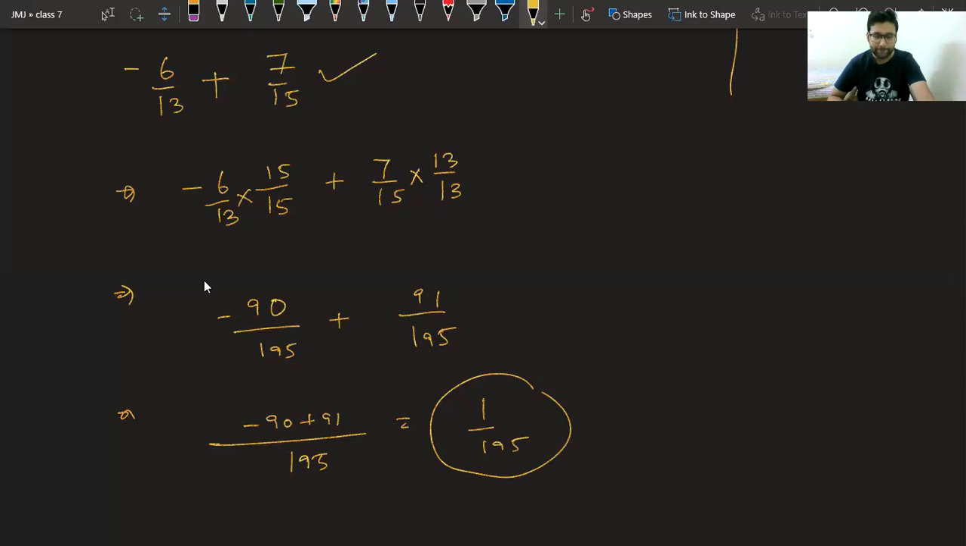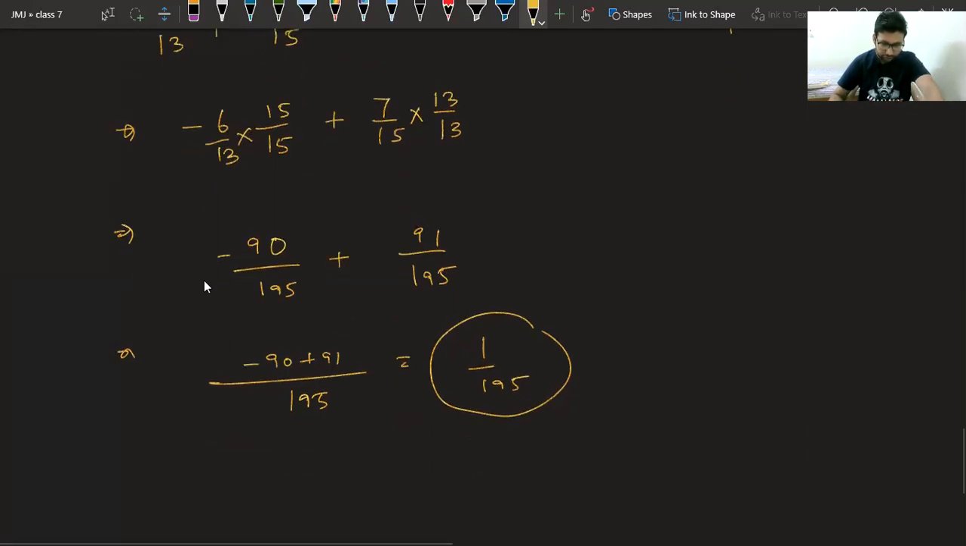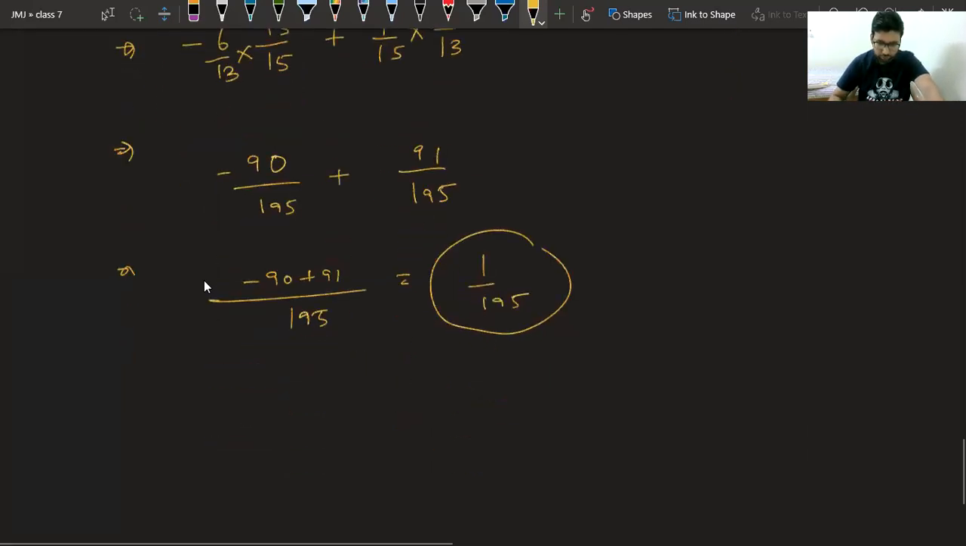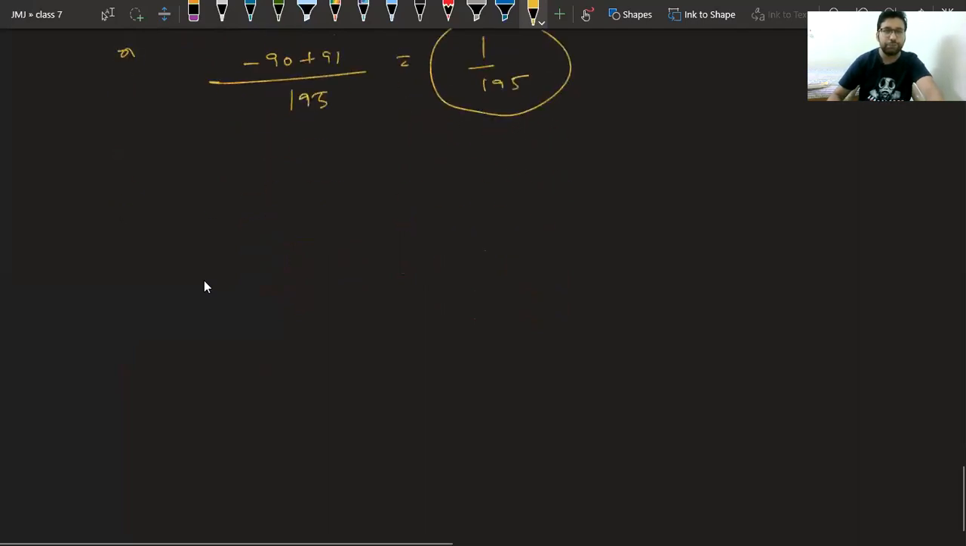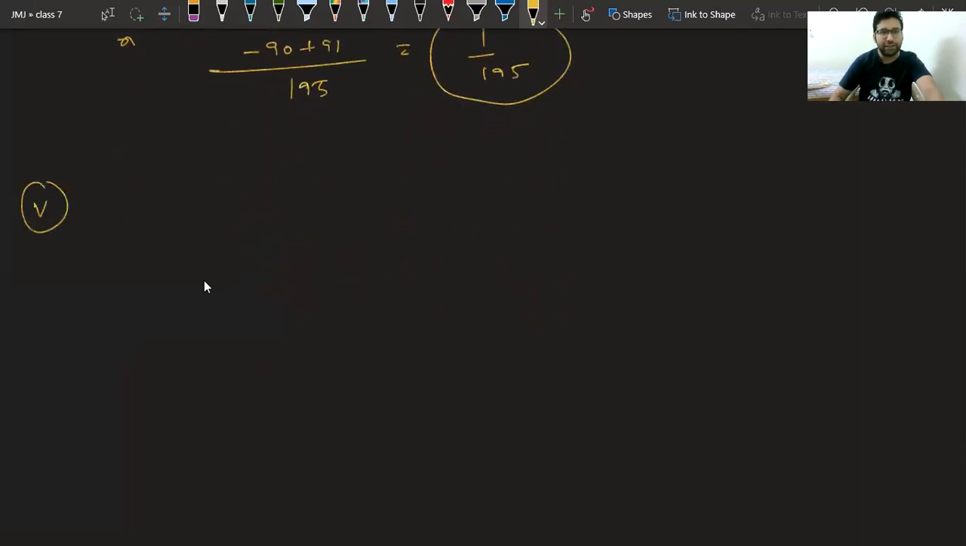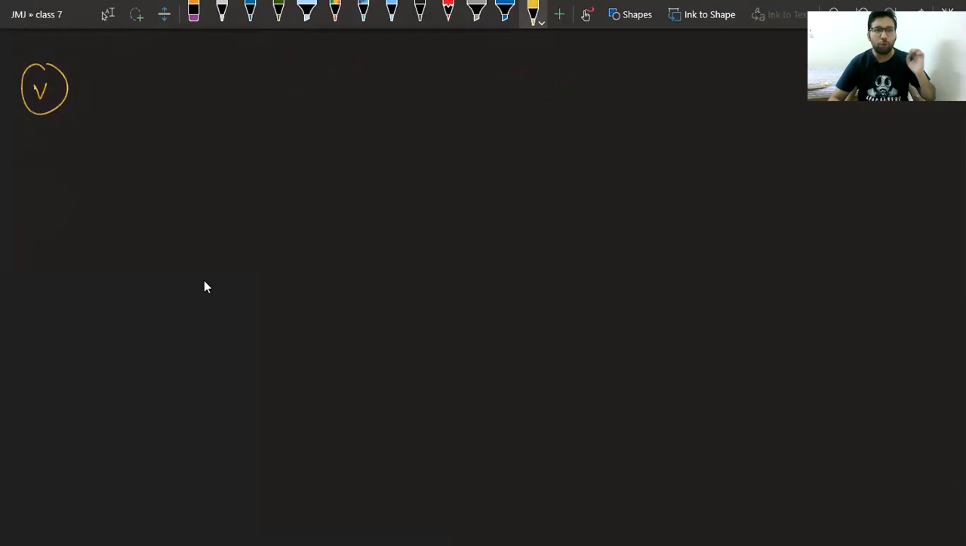Okay. Class, is it clear to everyone? Now let us see the fifth part. Yes, beta Rishi. This 9.2 is very easy. It is just a copy of fractions and decimals.